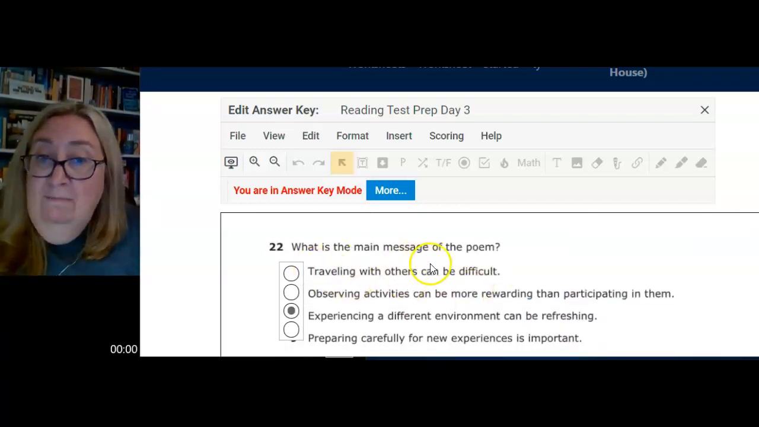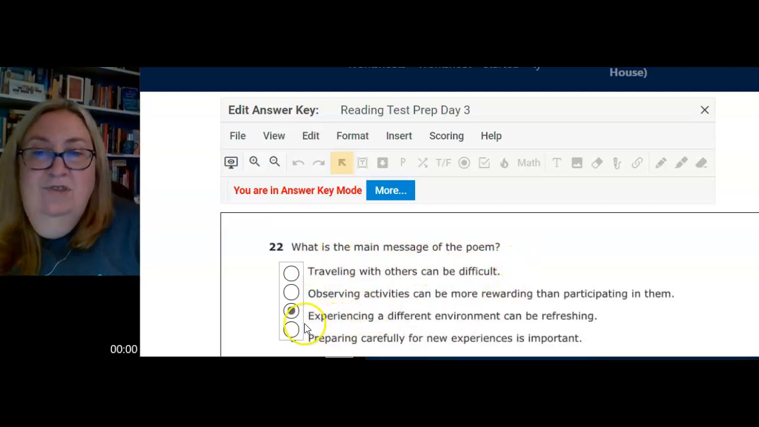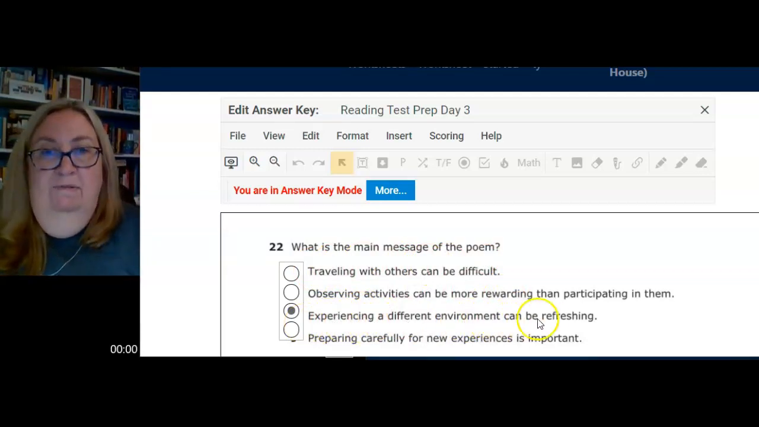Number 22, the main message of this poem is sometimes just experiencing a different environment can be refreshing. We live in the country, so sometimes when I go on vacation, I go to the city because there's so many things to do. Go to Manhattan or go to New Orleans or go somewhere, go to Austin. But just experiencing that new environment is what's refreshing about the vacation.